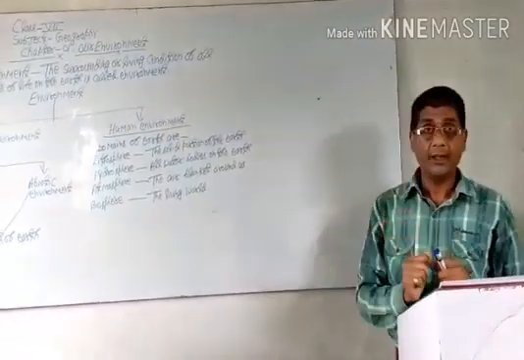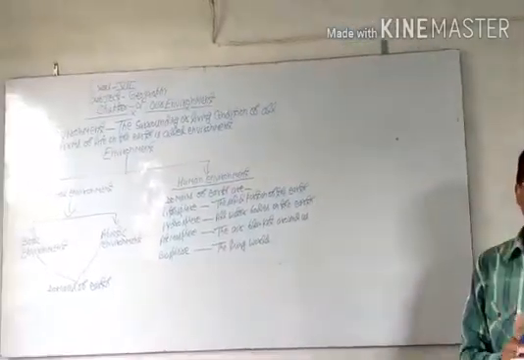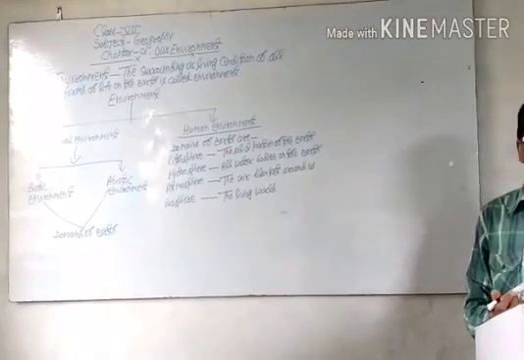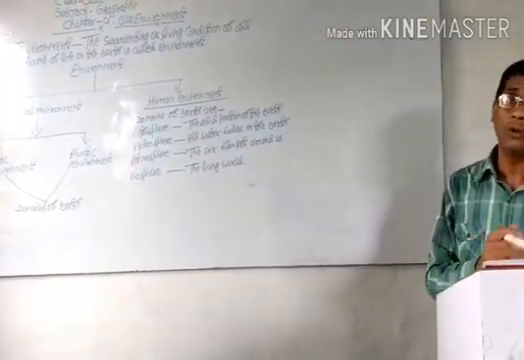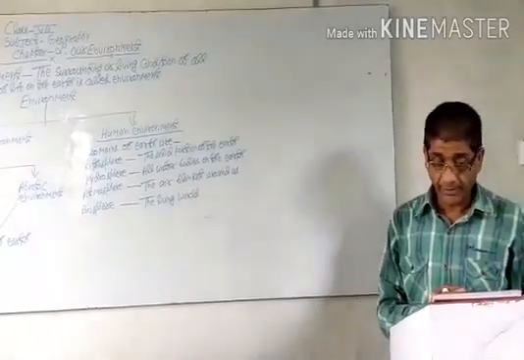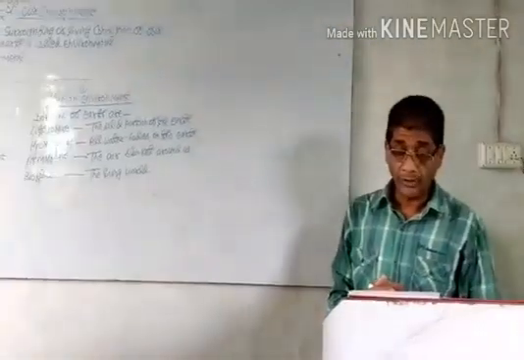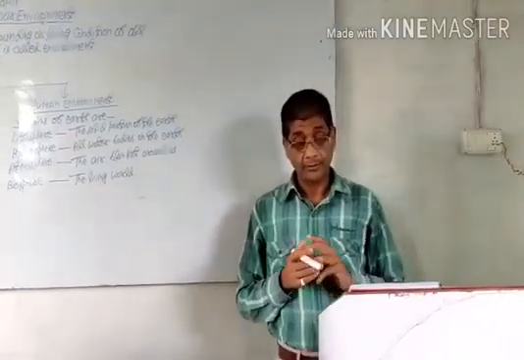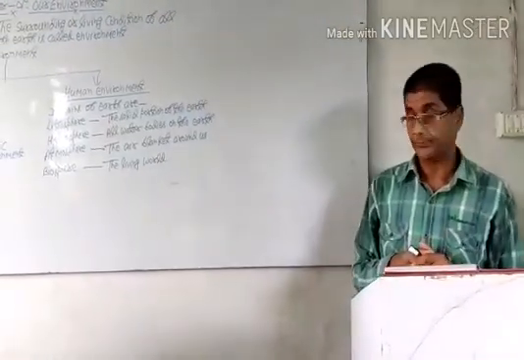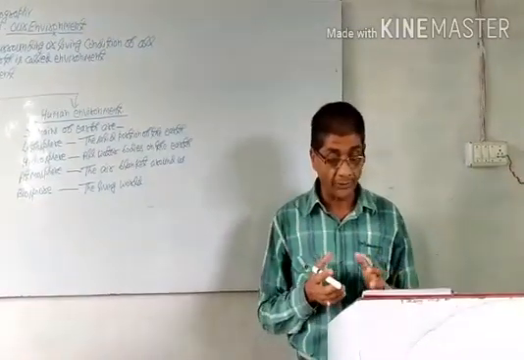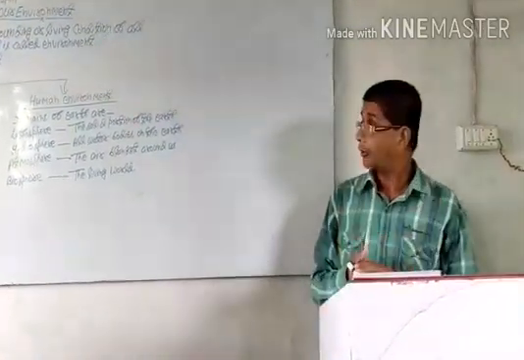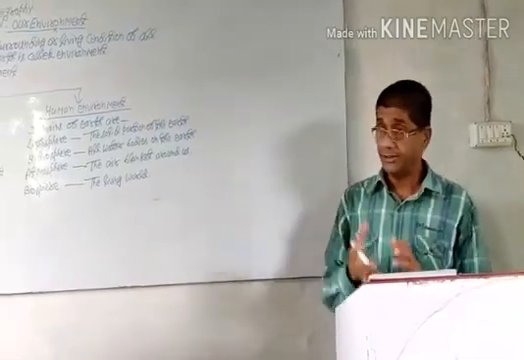In this biosphere, there are two major elements, that is producers and consumers. Producers are known as autotrophs.